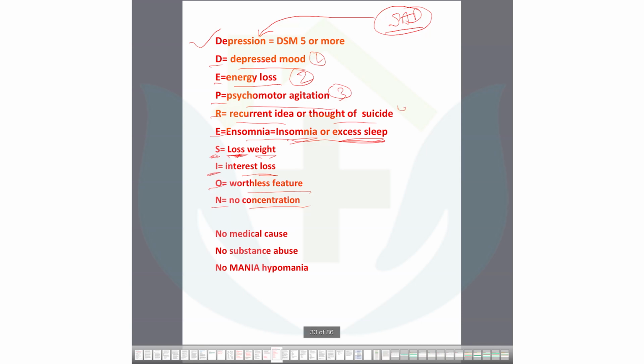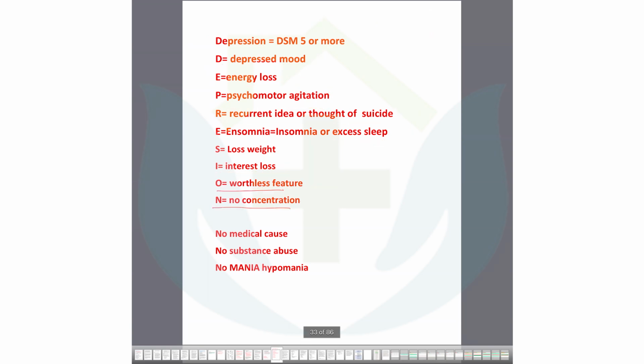So without mnemonics, you could not put this in your mind. You can see all of these are similar. So depression, you need to identify in the scenario. If there is any depressed or low mood, energy loss is very important. Psychomotor agitation, recurrent idea of suicide, insomnia or excessive sleep, loss of weight, loss of interest, worthless feature, no concentration. Very important to identify every point from the scenario. This will be remembered by these mnemonics.